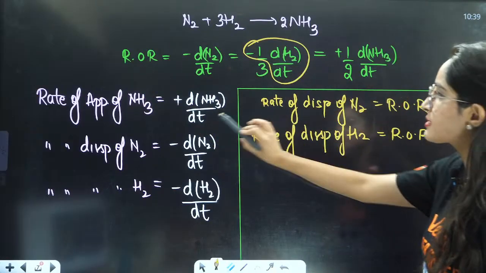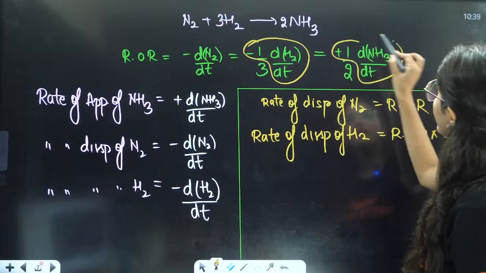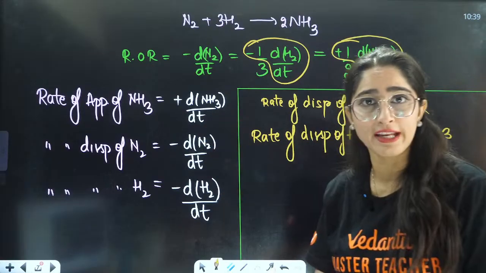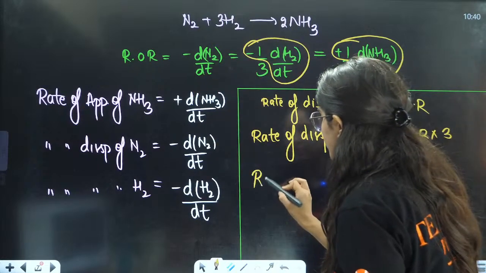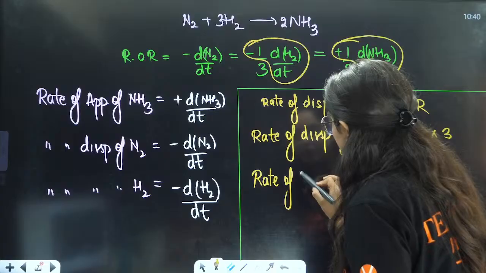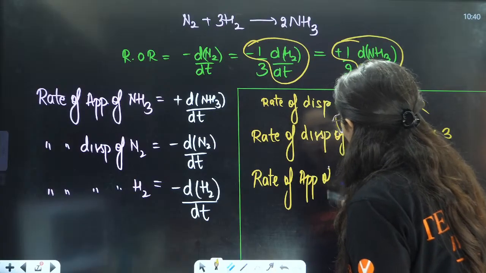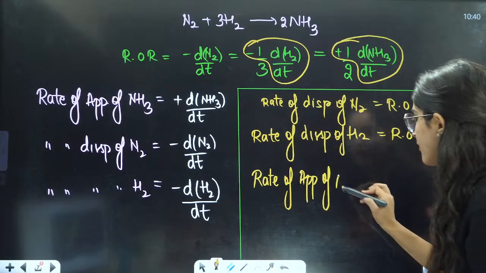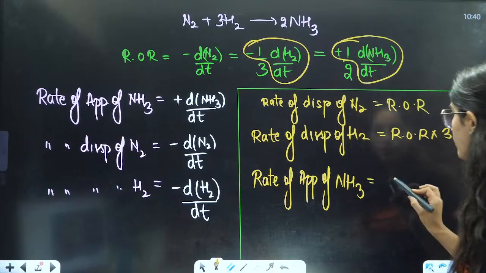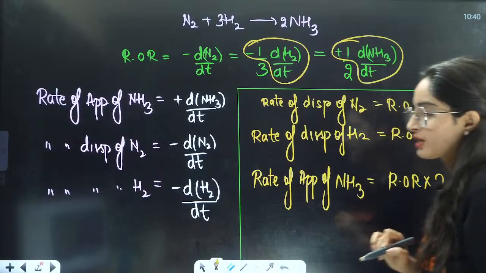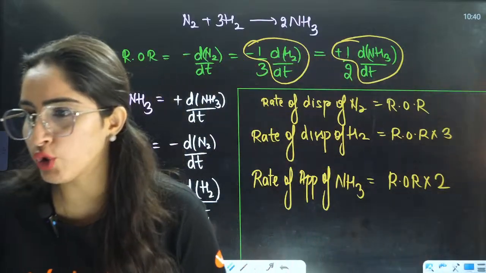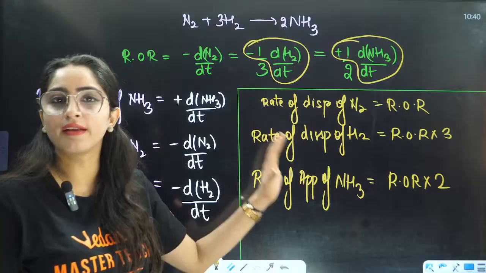If you talk about this thing here, this is your rate of appearance of NH3, right? So can you write 2 multiplied by the rate of reaction: rate of appearance of NH3 is equal to rate of reaction into 2, right? That will become your relationship.